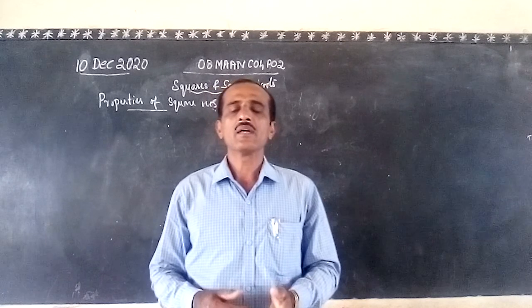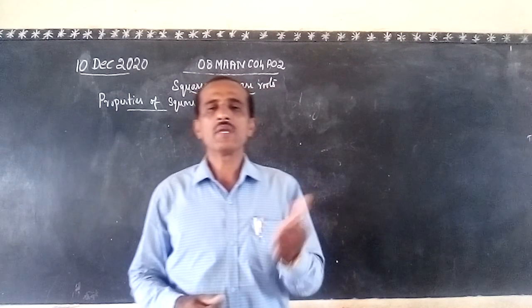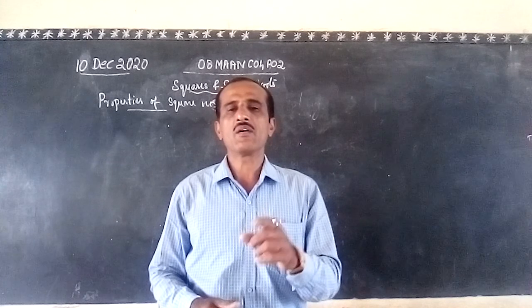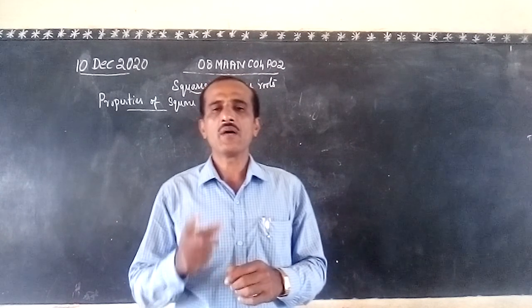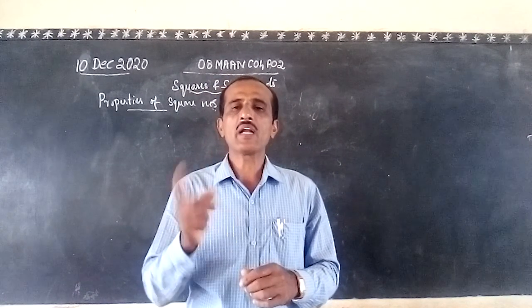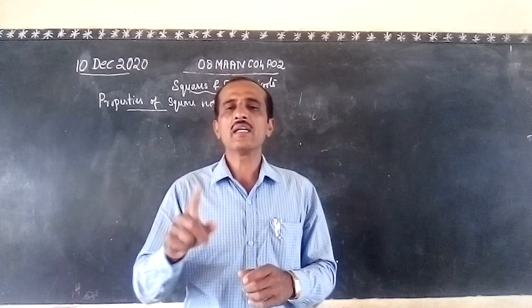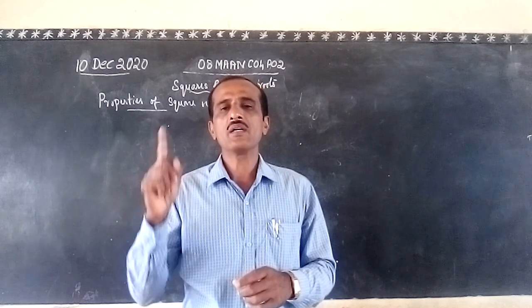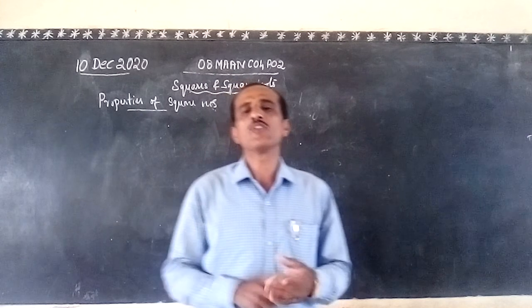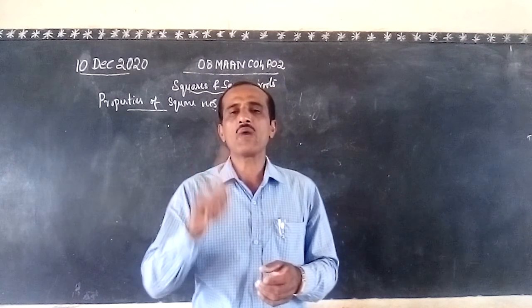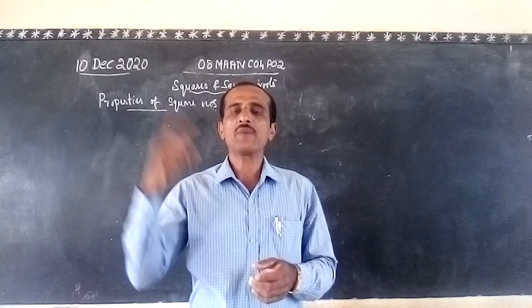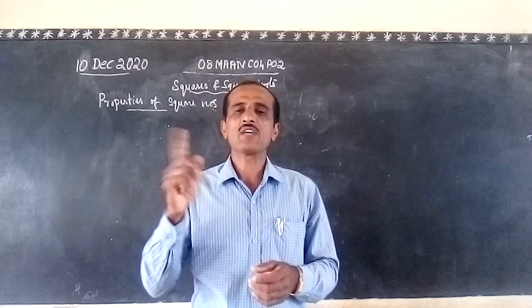Next we have studied that if a number has 1 or 9 in the units place, then its perfect square always ends with 1.